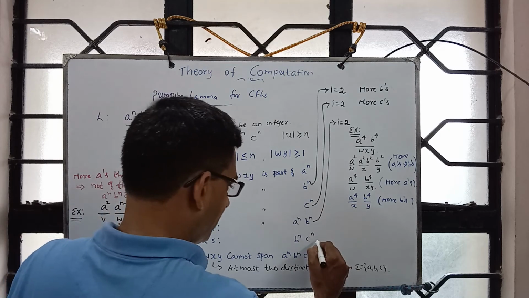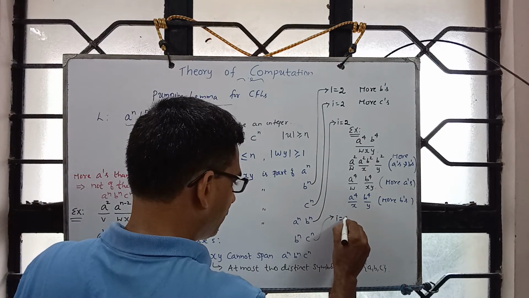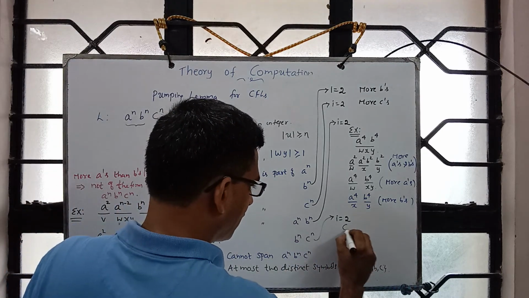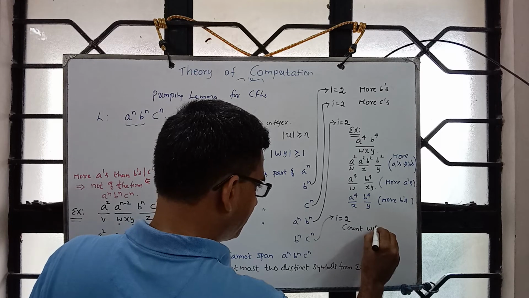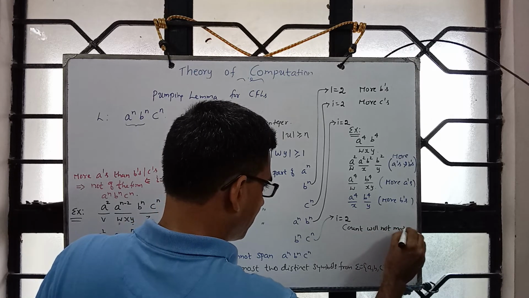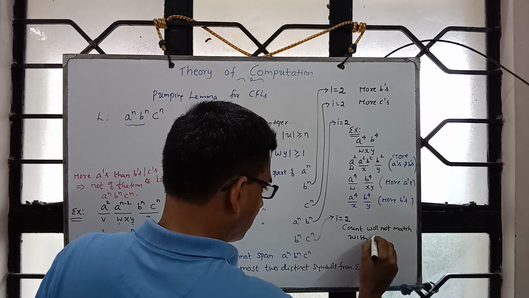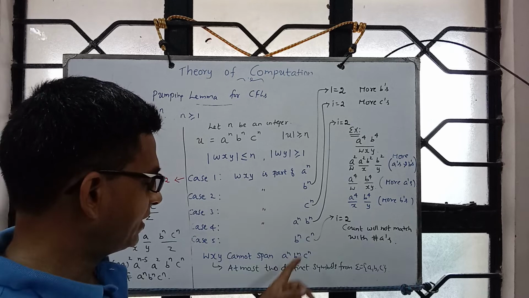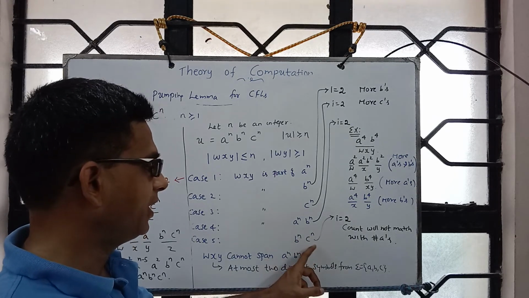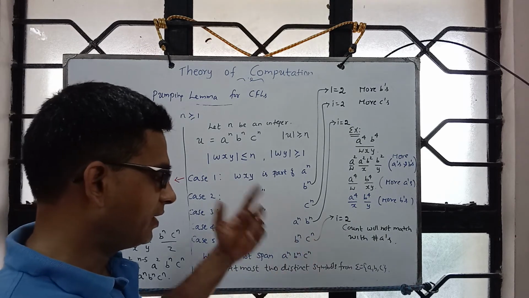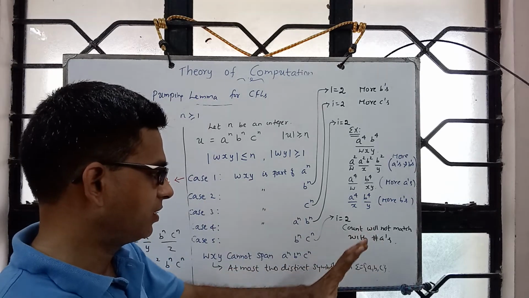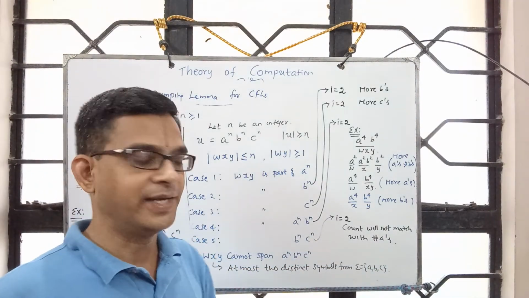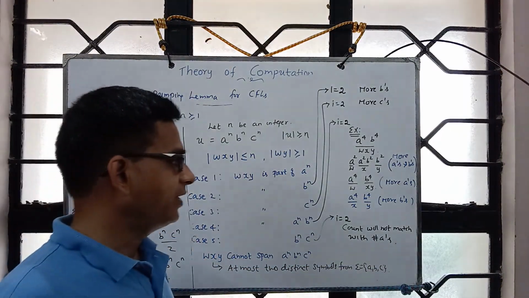So on similar lines, choose i equal to 2 for this. We clearly see that the count will not match with the number of a's. So you may have more b's or more c's, or you will have an equal number of b's and c's, but that will be more than the number of a's. But in all sub cases, you see that it will not match with the number of a's.